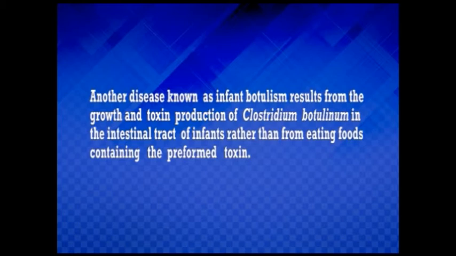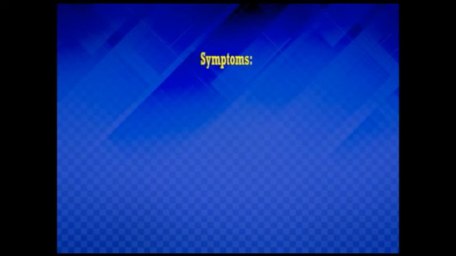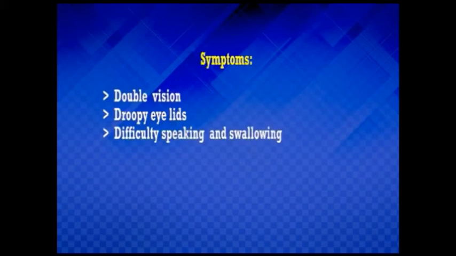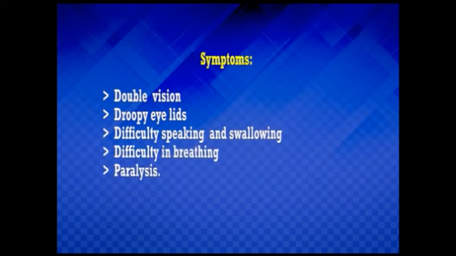Another disease, which is also known as infant botulism, results from the growth and toxin production of Clostridium botulinum in the intestinal tract of infants, rather than from eating foods that contain the preformed toxins. The symptoms include double vision, droopy eyelids, difficulty in speaking and swallowing, difficulty in breathing, and finally paralysis.